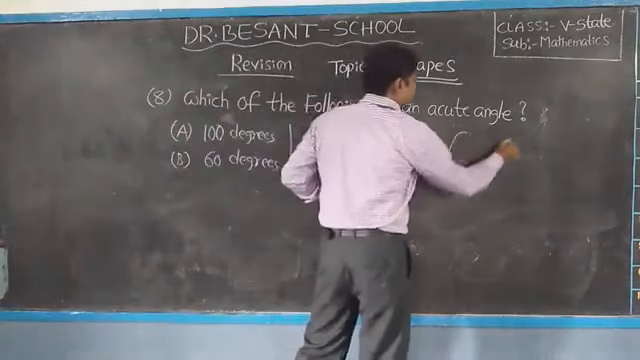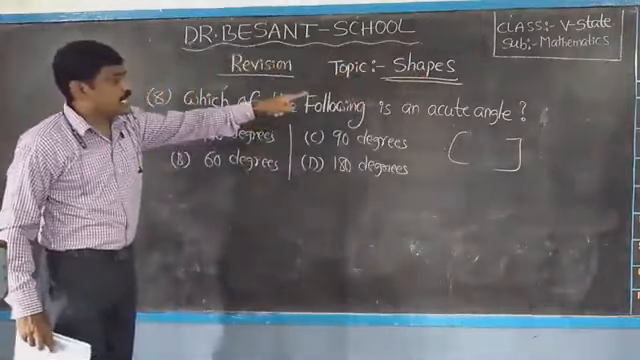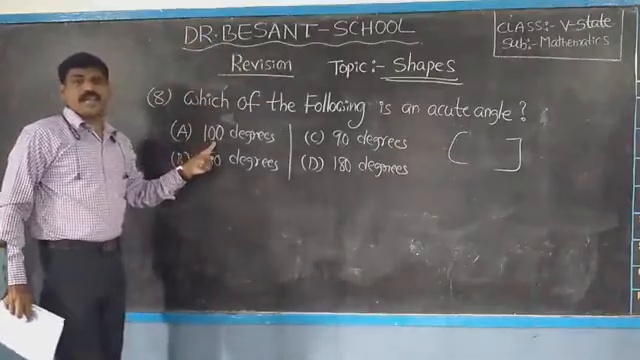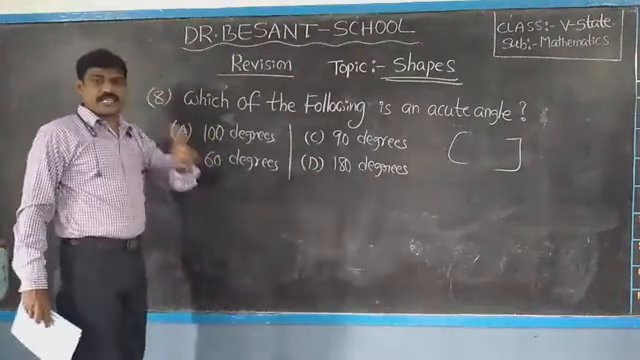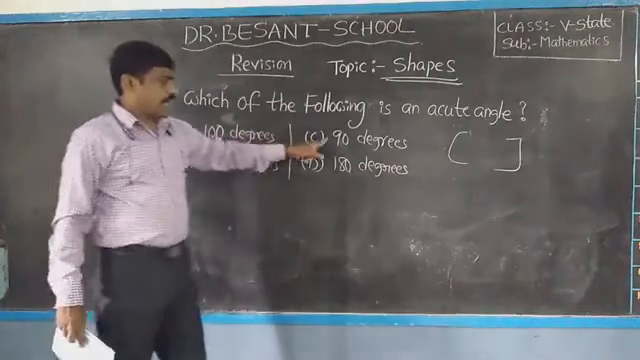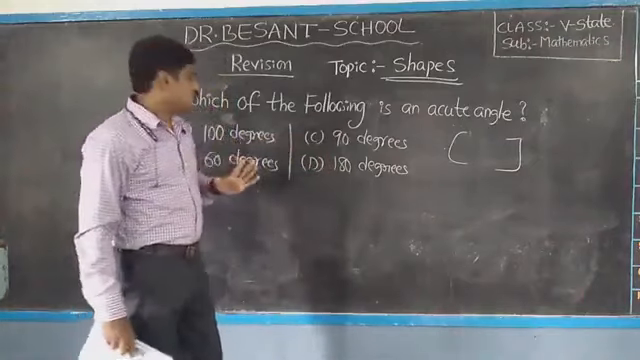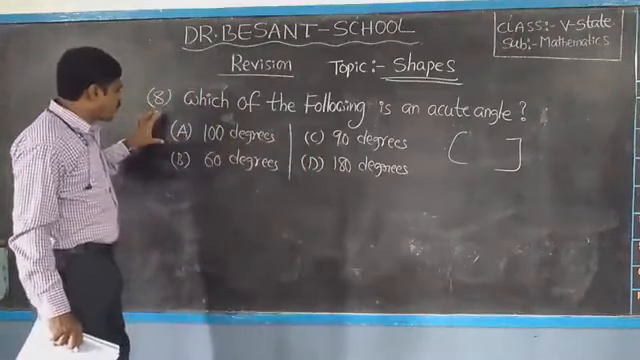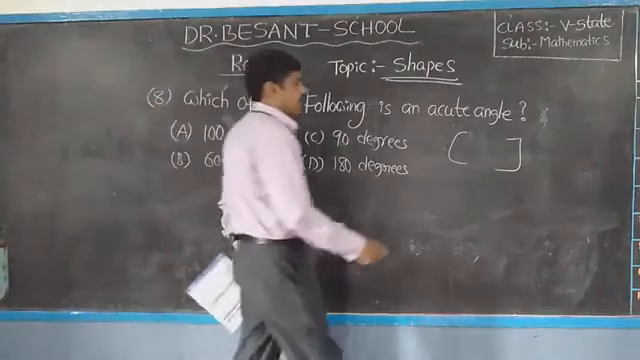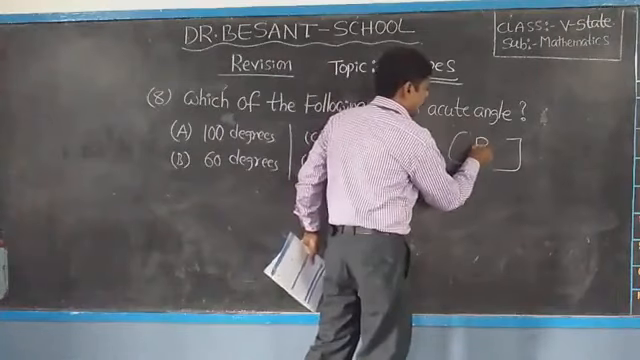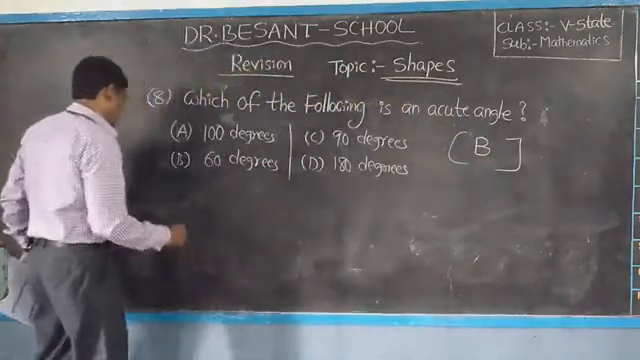Children, observe here which option is correct. Which of the following is an acute angle? So 100 degrees, it is not acute, it is an obtuse angle. 60 degrees, it is an acute angle. 90 degrees, it is a right angle. 180 degrees, it is a straight angle. So which option is going to be correct? Option B is the perfect answer. So what we have to write here? Option B is the correct one. Okay children? So like this. Next, one more.